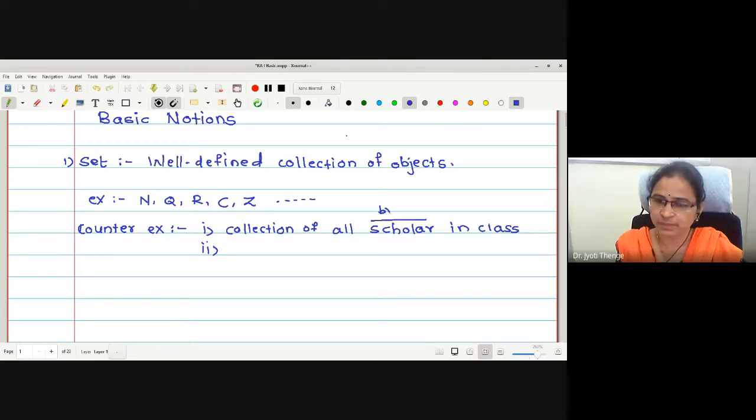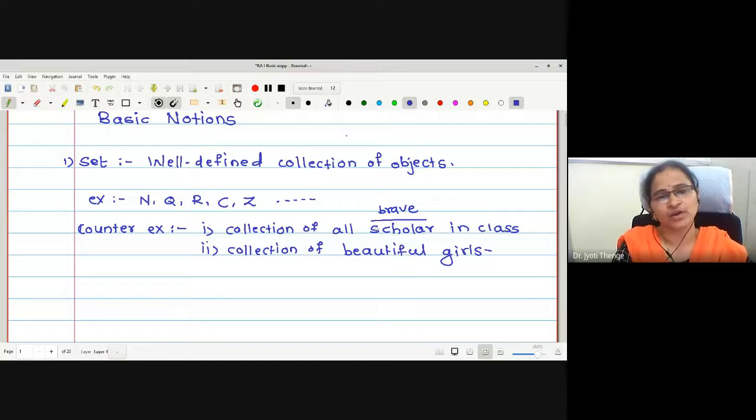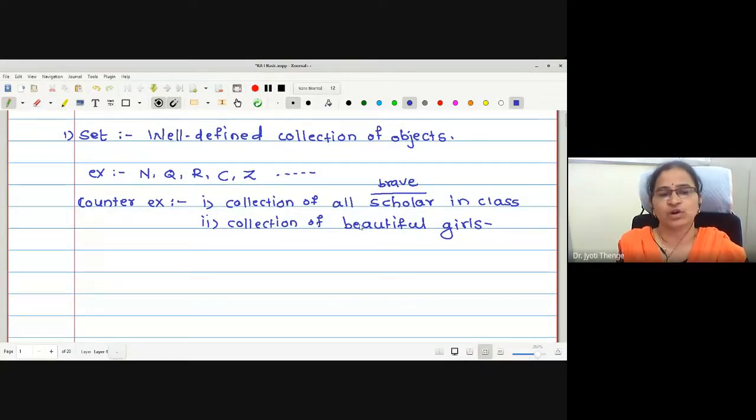Yes, this can be replaced by brave also, because we cannot give a proper definition for bravery, right? Next. Yes, anyone? Beautiful girls in the class, right? Okay, therefore you should know clearly whatever characteristic we are using in order to have the collection.